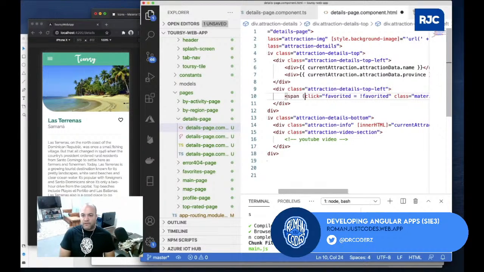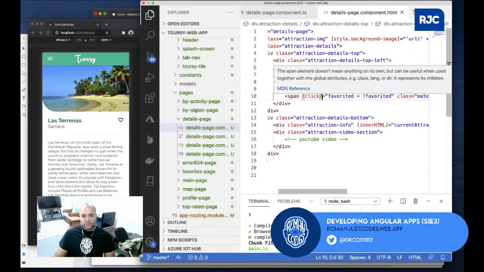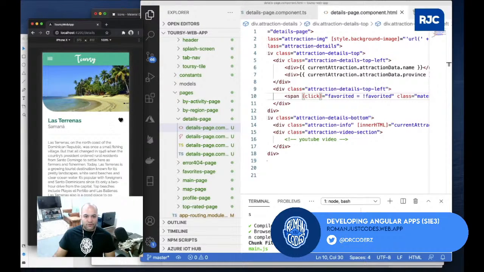Sorry, remember this is a click. Sorry about that. Perfect. And then if you click, you do that. Perfect. Remember, the click event is one of those outputs, like an emitter from Angular. You have to surround it with parentheses so that you can actually get the click event. So that's it. This is pretty cool.